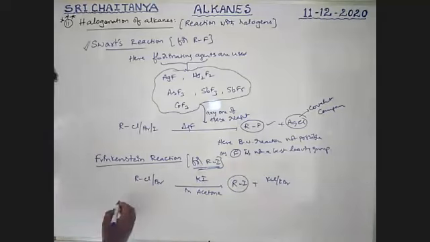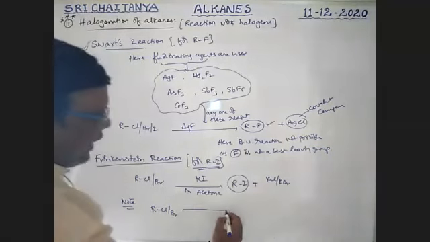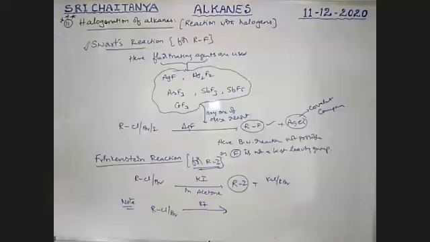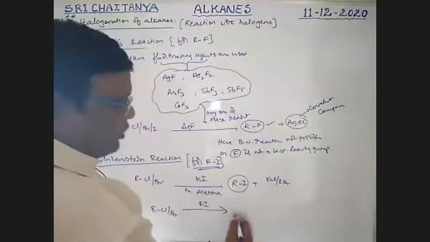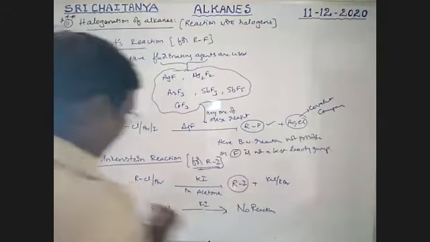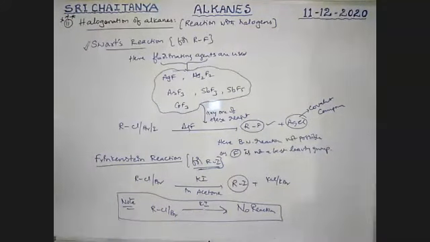Note this point, boys. When alkyl chloride or bromide reacts with KI, is there any reaction or not? No reaction. Only in the presence of acetone does the reaction take place.